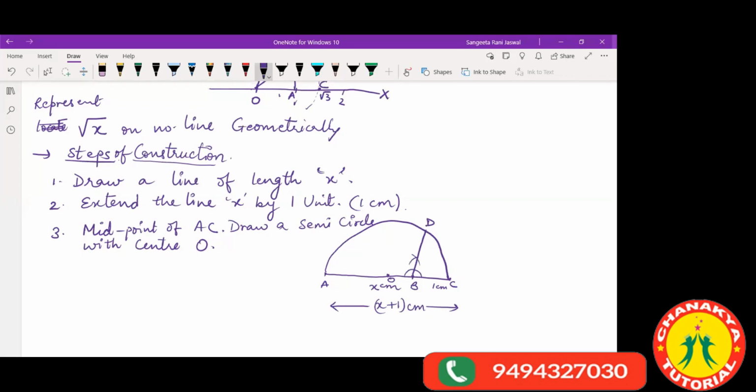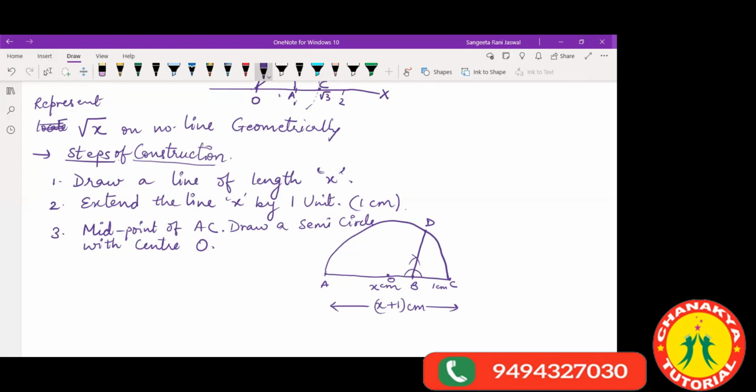Draw it straight so that it meets the semicircle at point D. Understood this much? Yes, ma'am.